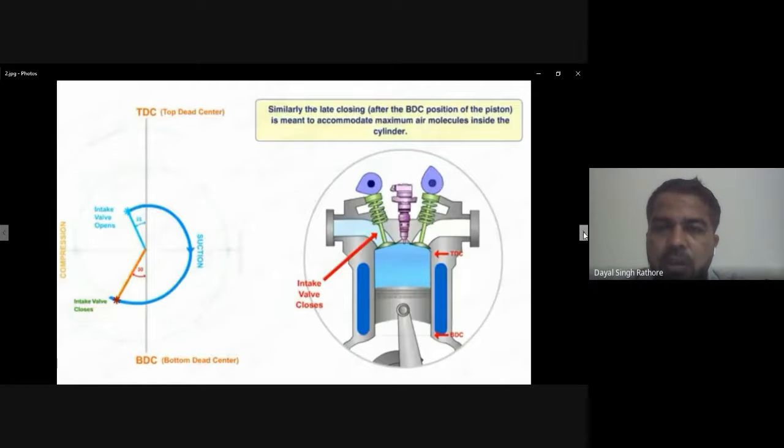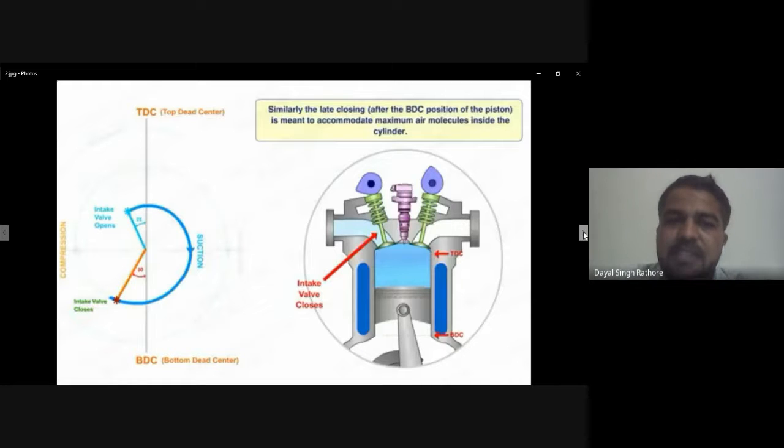So in the suction stroke, the intake valve opens around 225 degrees. Similarly, the closing after the BDC position of the piston is meant to accommodate maximum air molecules inside the cylinder.